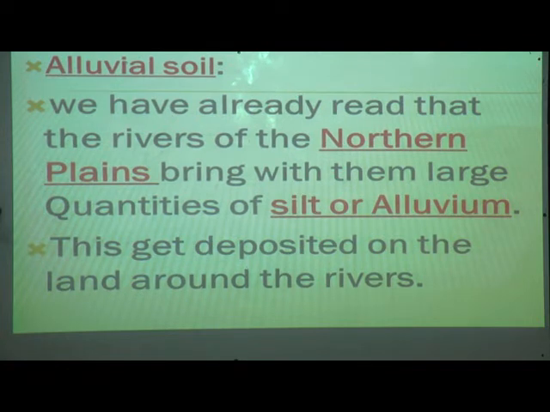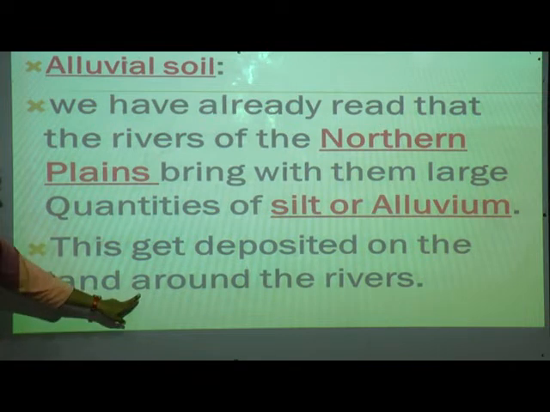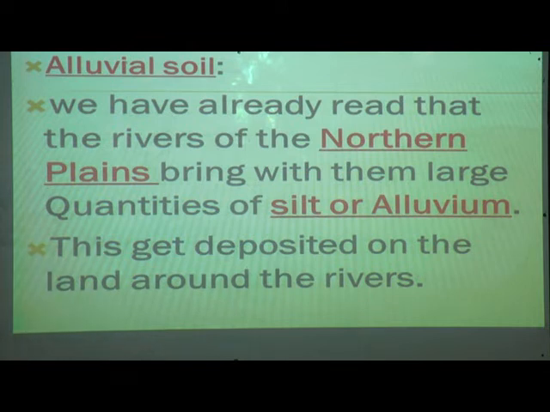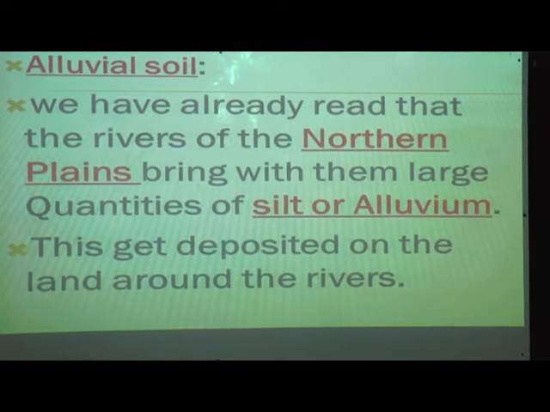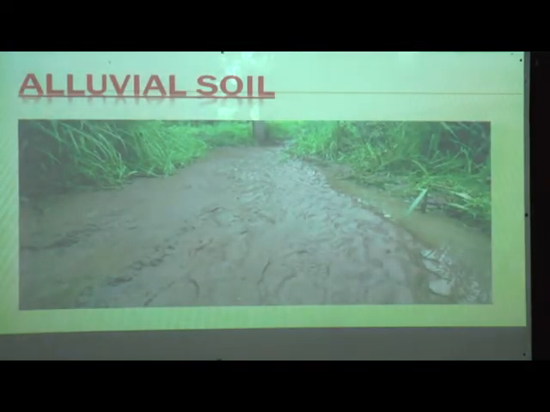What happened? The land is very fertile, isn't it? They bring with them a large quantity of silt or alluvium. This gets deposited on the land around the rivers. Whatever large quantity of silt or alluvium the river is bringing, it will be deposited on the land around the river, so that wherever it is deposited, the land becomes very fertile.